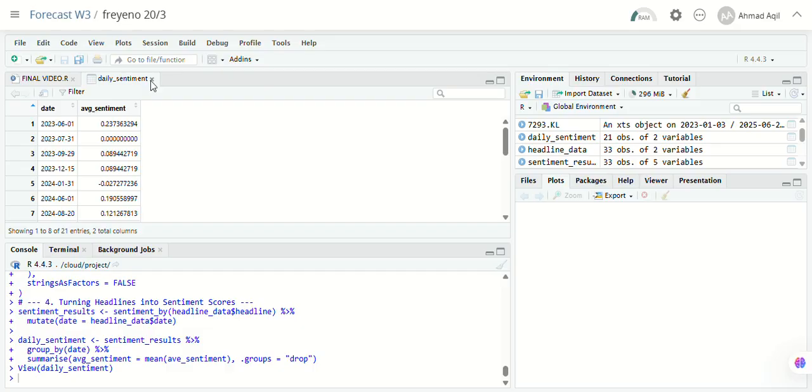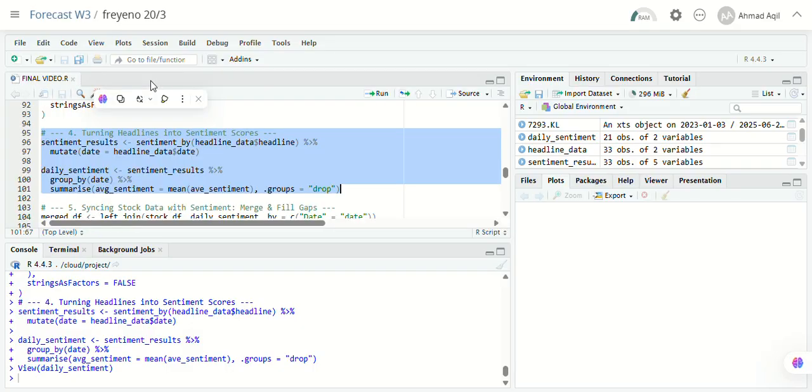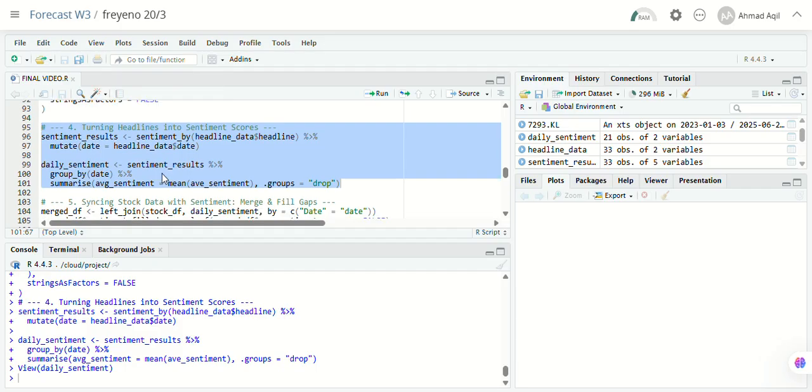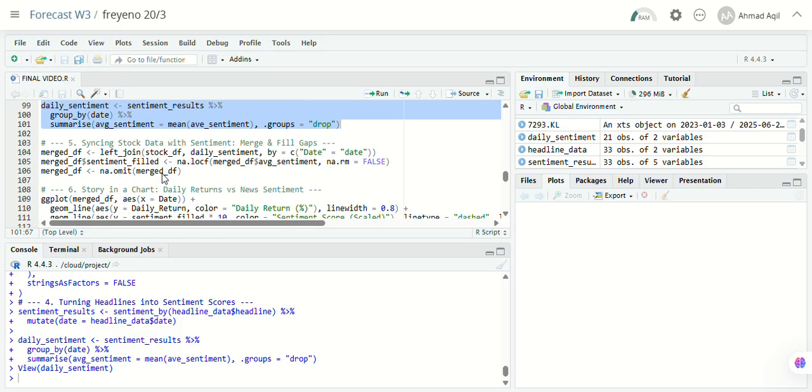Okay, now we move to step number 5. In step number 5, I merge the stock return data with the daily sentiment scores. But some trading days do not have headlines. So I use the na.locf function to carry the last known sentiment forward. This is a reasonable assumption, especially since news can affect sentiment for more than one day. So we just run here.